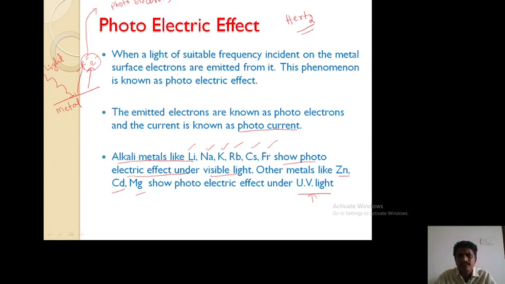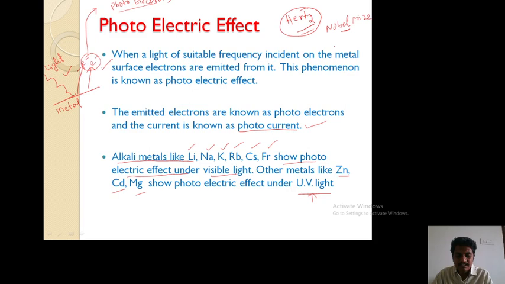What is the photoelectric effect? Light is incident on a metal surface and electrons are emitted, that's it. So emission of electrons from the metal plate when it is illuminated by light or any suitable radiation is called photoelectric emission. The emitted electrons are called photoelectrons and the current is known as photocurrent. Okay. This phenomenon was discovered by Hertz and he got a Nobel Prize for it. Okay. Very important discovery.